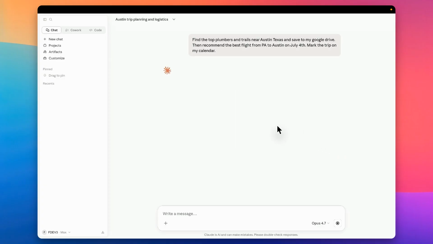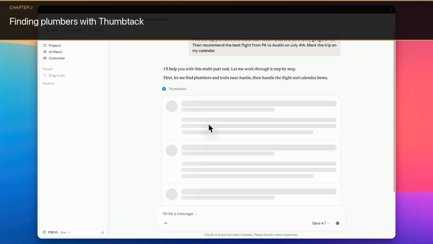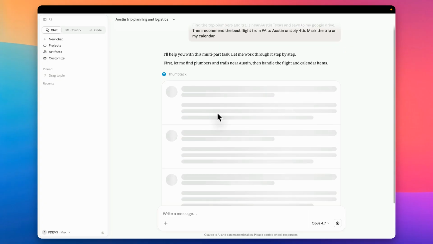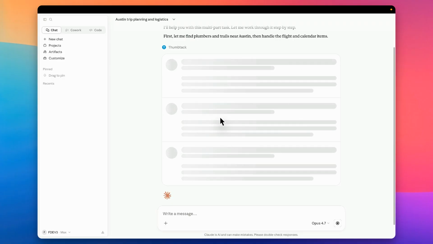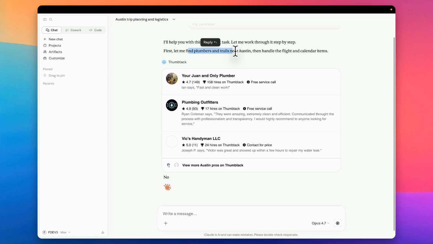While this works, a couple of interesting things will happen. Number one is, well, it needs to figure out looking for plumbers, and I'll do allow for this. Guess what? It's using this Thumbtack. Well, what is Thumbtack? You asked, right. I'll talk about what that is. So this will look at Thumbtack to figure out the plumbers to recommend for us near Austin. And whoever this individual is, thank you, SEO manager, for getting you on the top of the list.